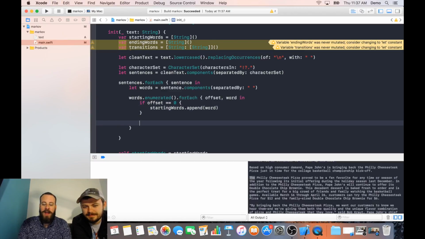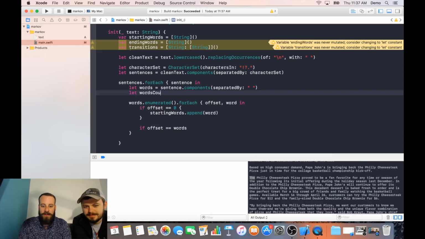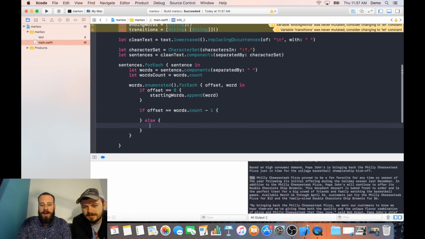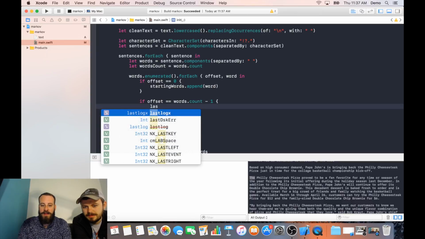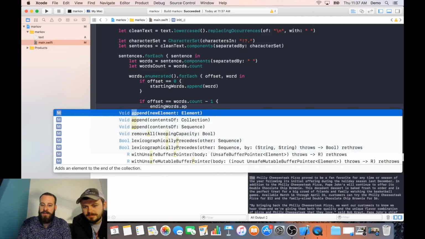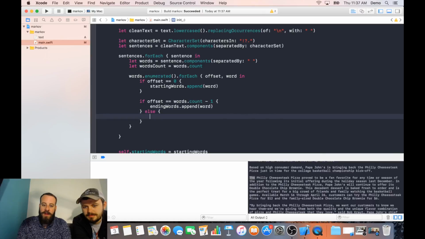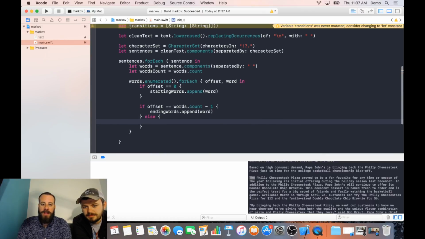Beautiful. Okay. Now, if the offset is equal to the words, let's calculate the count once so that we don't have to do it all the time. Words count equals words dot count. Beautiful. So if it's equal to the words dot count minus 1, double equals, else. All right. So if it's the last word, we're going to call it ending words dot append word. Cool. Now, otherwise, we want to basically keep track of this transition, right?